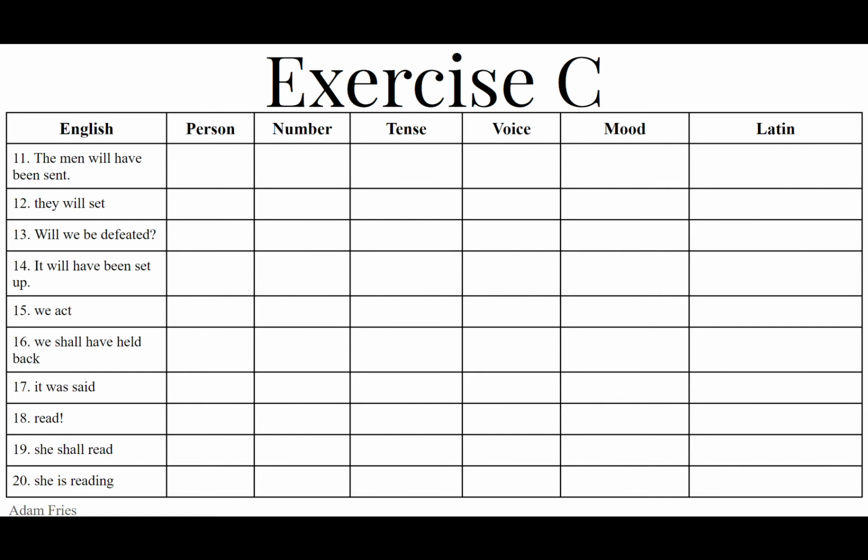Vinco, vincere, vici, victus. It's a vocab word. So the present stem is vinc, and then you add the future passive endings ar, eris, etur, emur, emini, entur. And because it's first person plural, we want emur, vincemur.